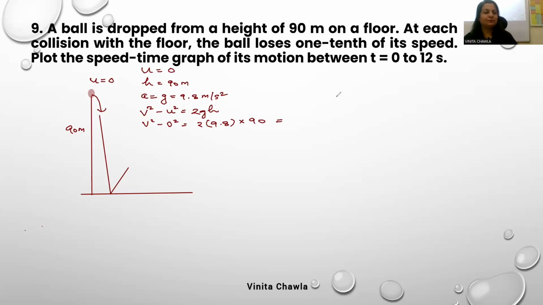Give me the answer. Find v. What value are you getting? Multiply, 98 is 196. V is 42.04 meter per second.